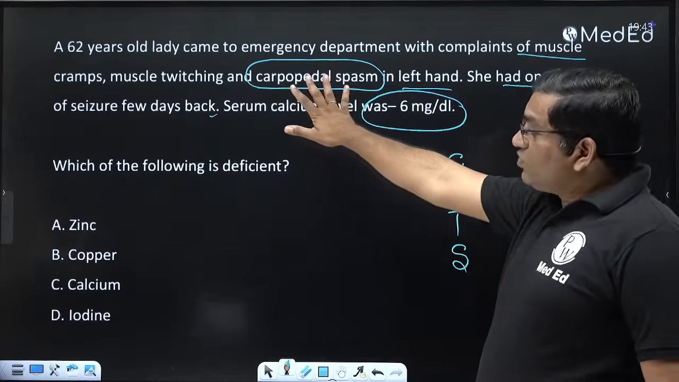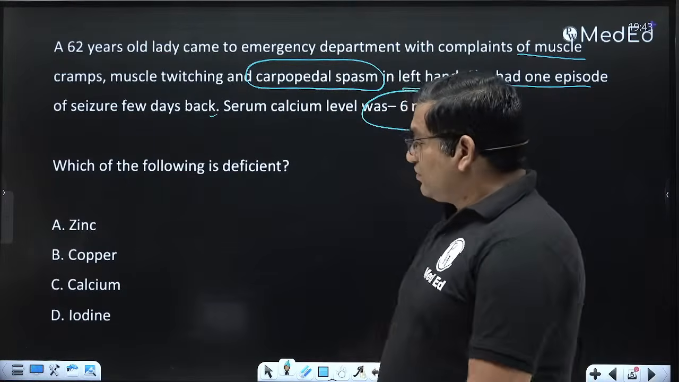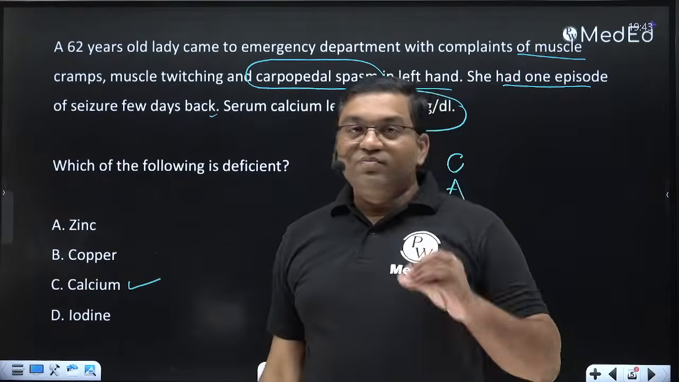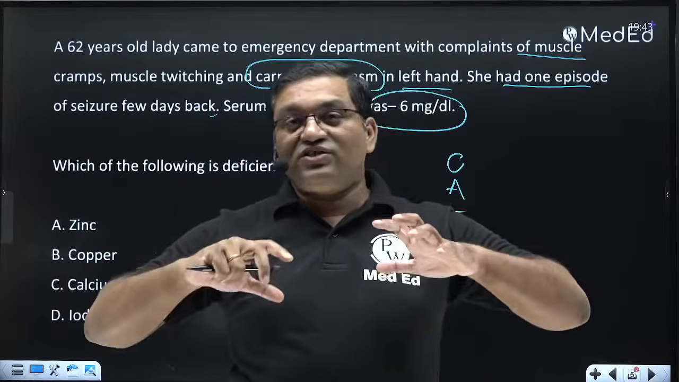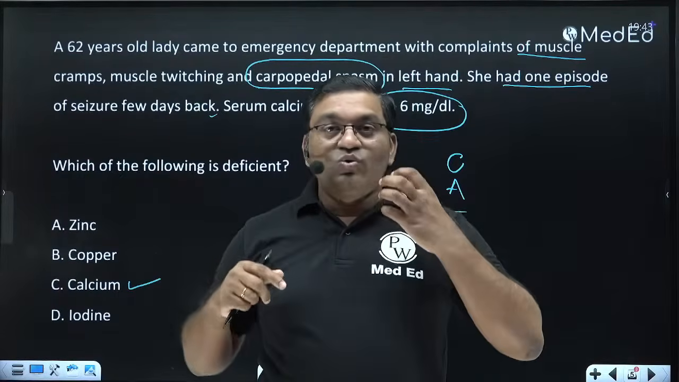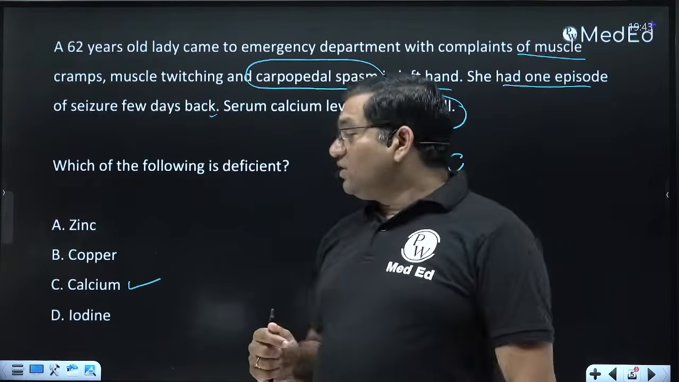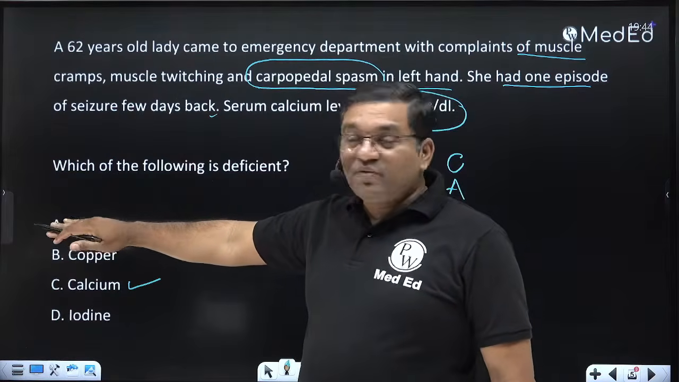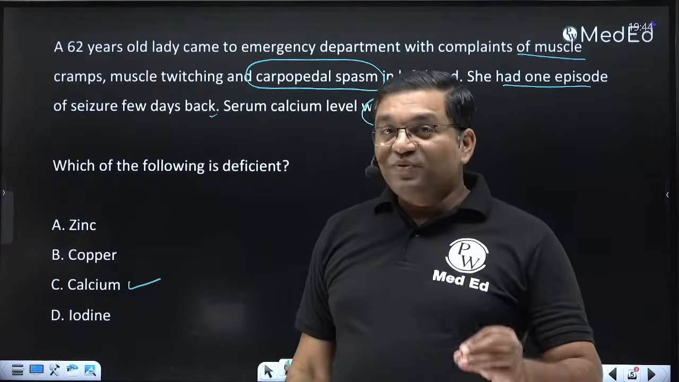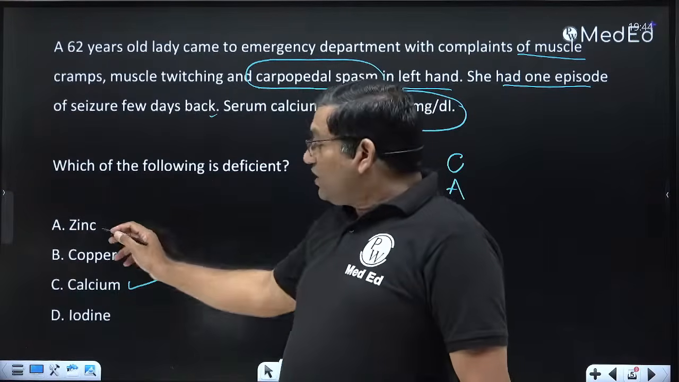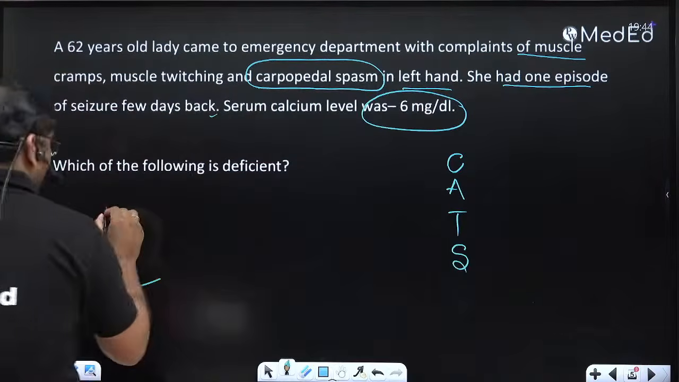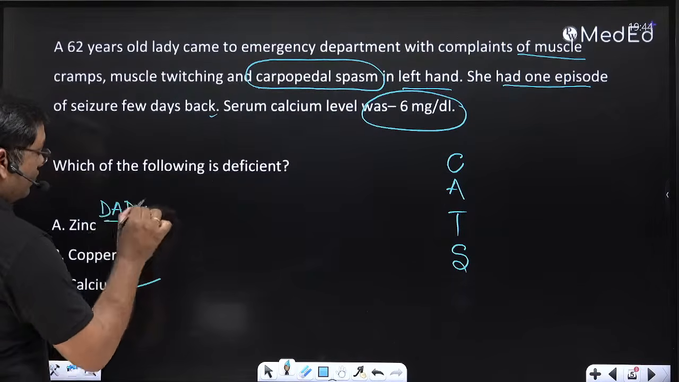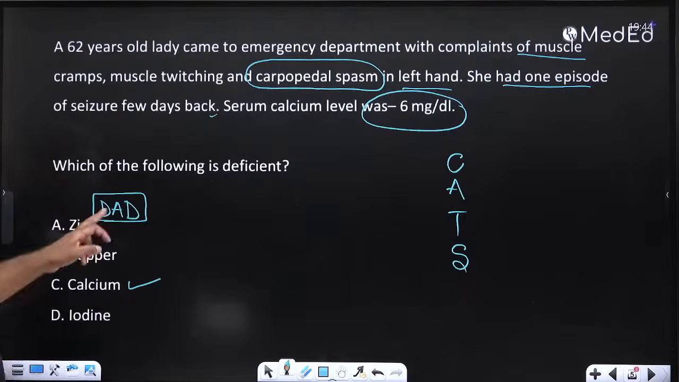Okay, so this is because of which mineral deficiency? See, calcium deficiency causes carpopedal spasm. Zinc deficiency causes acrodermatitis enteropathica, the rash around the mouth, nose, finger, toes, perineal areas. In zinc deficiency, there is impaired spermatogenesis, alopecia, and delayed wound healing. The mnemonic to remember zinc deficiency is diarrhea, alopecia, dermatitis, delayed wound healing.